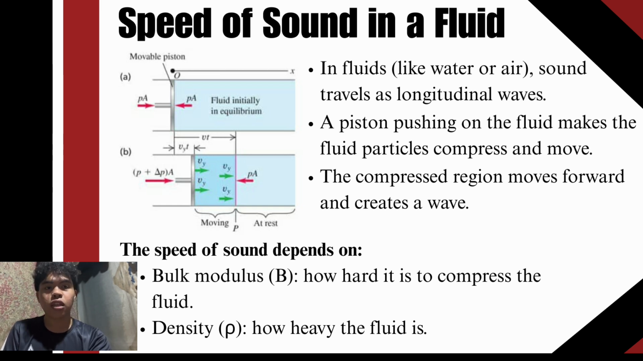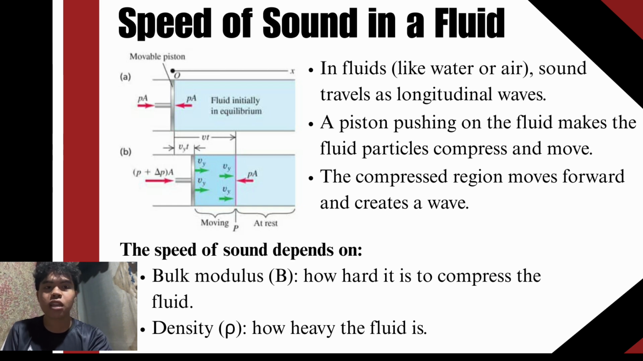The compressed particles then push on the next particles, and those push on the next. This chain reaction is what creates the sound wave. In the diagram, you see two regions. The fluid near the piston is moving because it's being pushed, and the fluid farther away is still at rest. The boundary between these two regions is moving forward at the speed of sound. This means the disturbance, the compression, travels through the fluid faster than the piston itself.